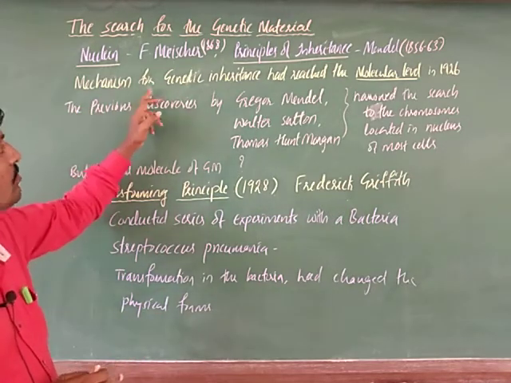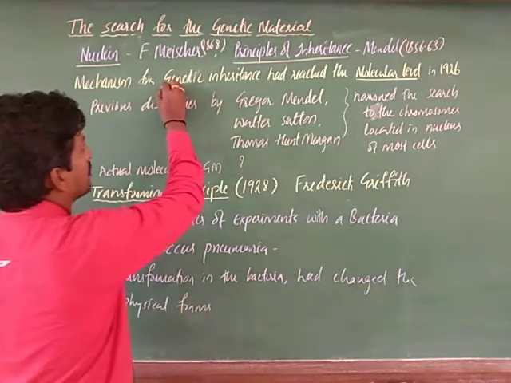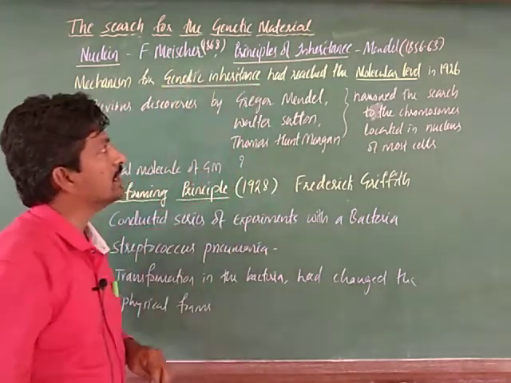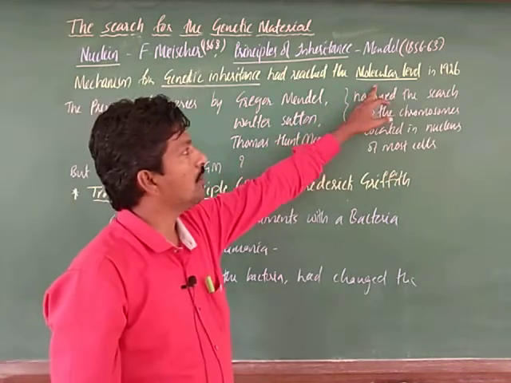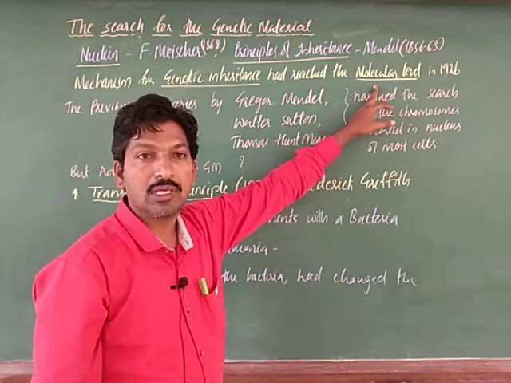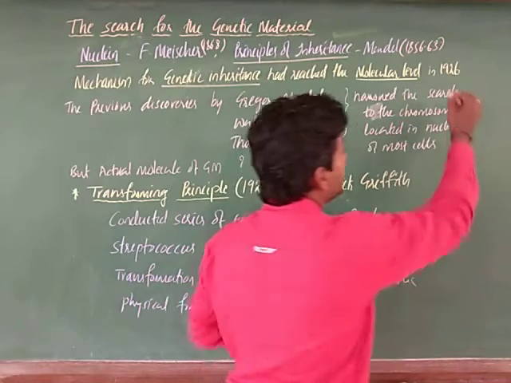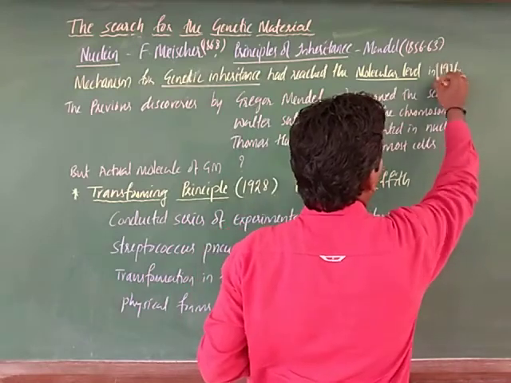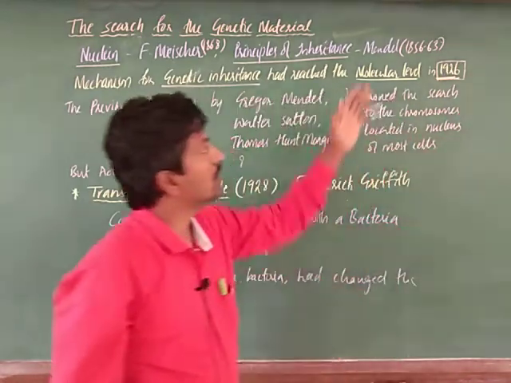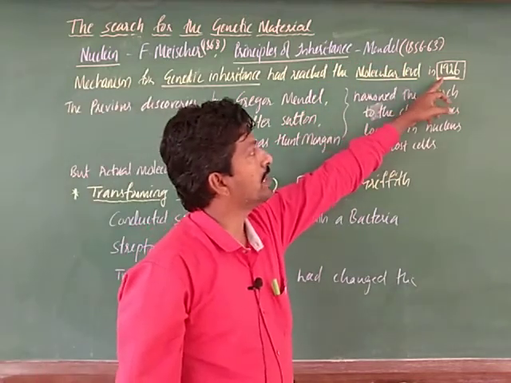The mechanism for genetic inheritance had reached the molecular level in 1926, almost in the 20th century.